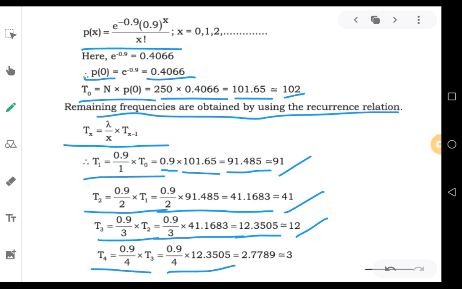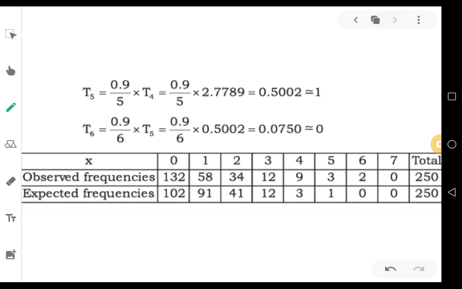So you will be getting 2.7789, which can be approximated to 3. And T5, again lambda by x, that is 0.9 by 5 into its previous term, 2.7789. Multiply it, you will get 0.5002, which can be taken as 1.